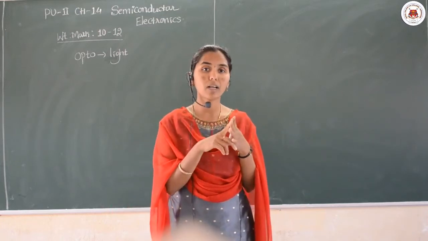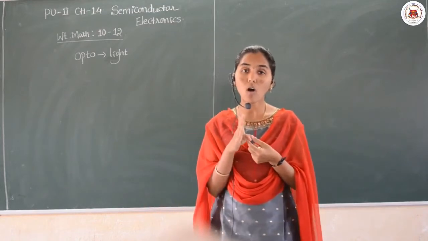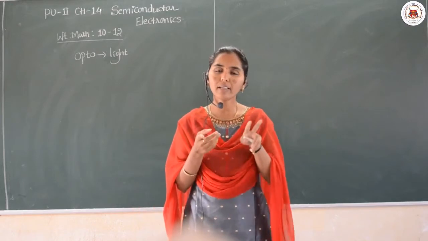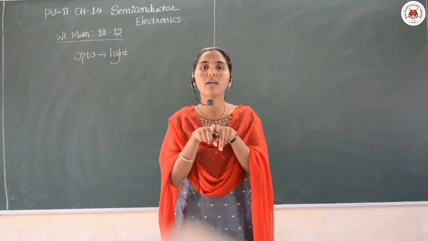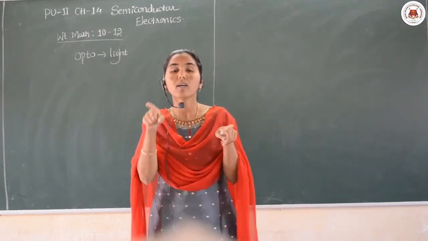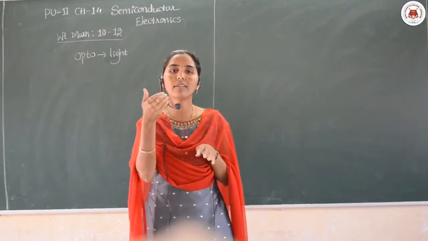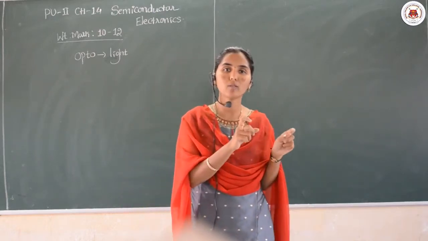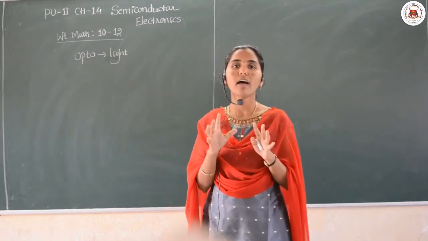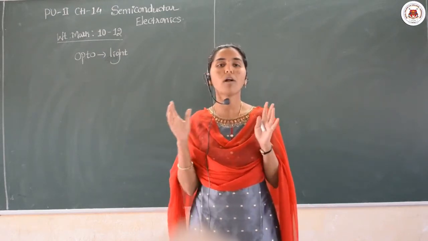That is, gates will come, the three fundamental gates: the OR gate, AND gate and the NOT gate. When the AND gate is combined with the NOT gate, a NAND gate will be formed. When the OR gate is combined with the NOT, that forms a NOR gate. Like that 5 different gates, and their truth tables and Boolean expressions we are going to get. So this is a brief introduction about the chapter we are studying.